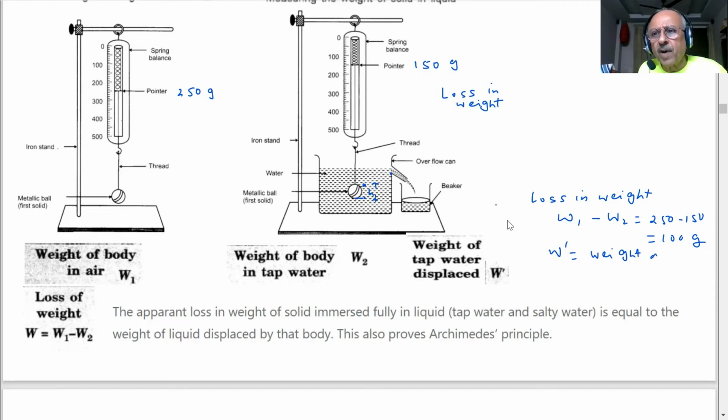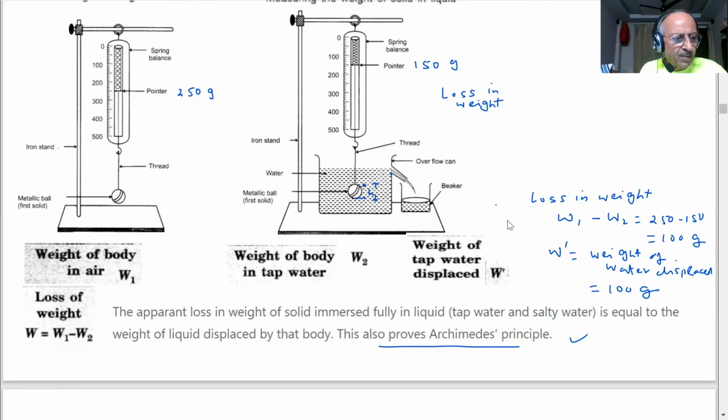weight of water displaced. This will also come equal to how much? 100 gram. So the weight has come equal to this. The apparent loss in weight of a solid immersed in tap water is equal to the weight of liquid displaced. This proves what, student? Archimedes principle. This proves the Archimedes principle.